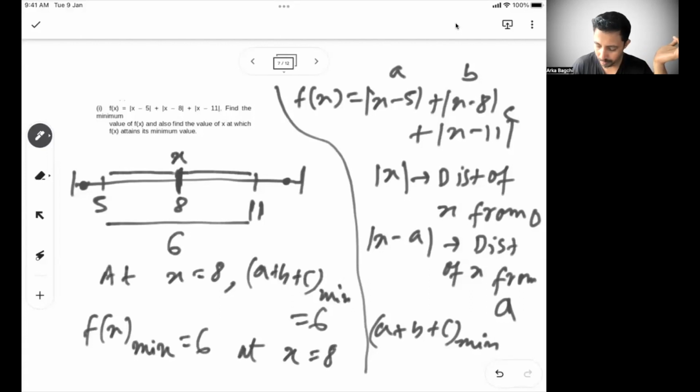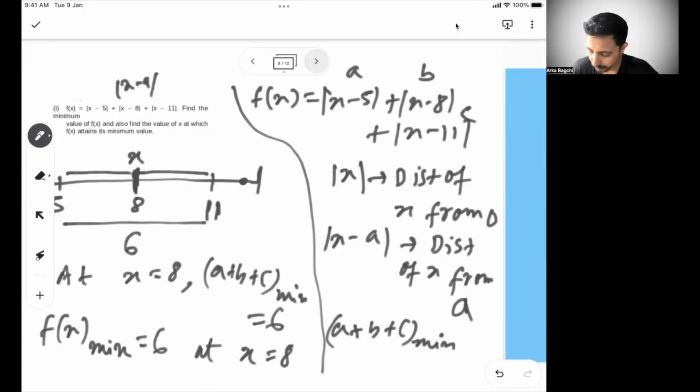If you have x minus 9 instead of x minus 8, and the other two remain the same, then you have to place x at 9, which is not the midway. But you have to place x at a value somewhere between 5 and 11, so that the distance from that point to x becomes 0, because that becomes the point where x lies. So the distance from the point somewhere between 5 and 11 has to be 0. And then from 5 to that point and from 11 to that point, there is no overlap of distance. And that's the way we can calculate these problems.